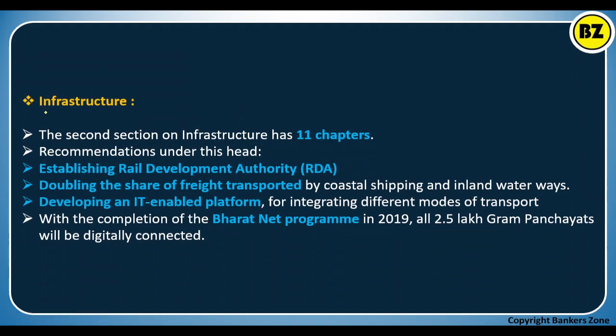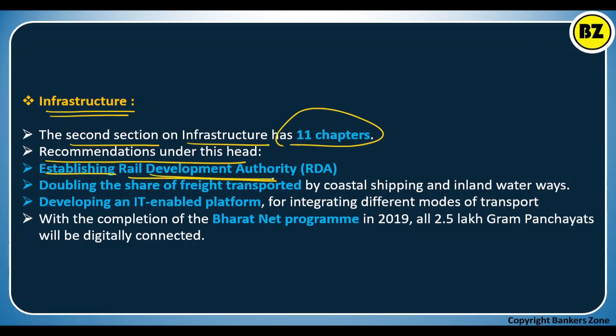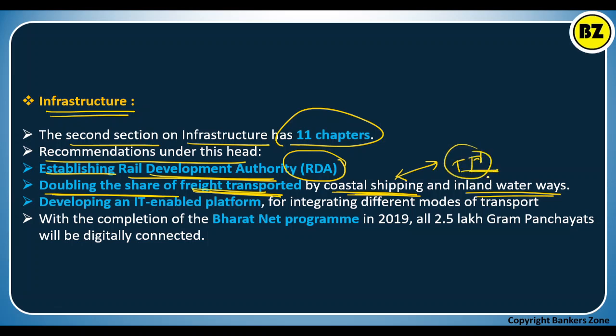Now see the second section, infrastructure. The second section on infrastructure has 11 chapters, and they have recommendations under this head. See, establish the Rail Development Authority. So there will be a new entity called the Rail Development Authority, and doubling the share of freight transport by coastal shipping and inland waterways. So this is also one of the important good initiatives. Basically they want to increase freight transport as per the recommendation, through coastal shipping and inland waterways. See, in the current government, with the NITI Aayog's recommendation, the transport ministry is working very well. The transport ministry has done very impressive work in the country.